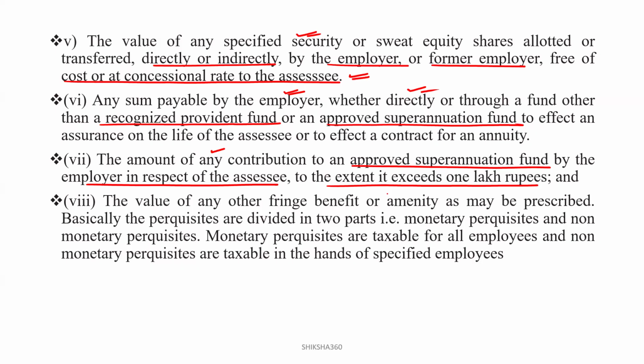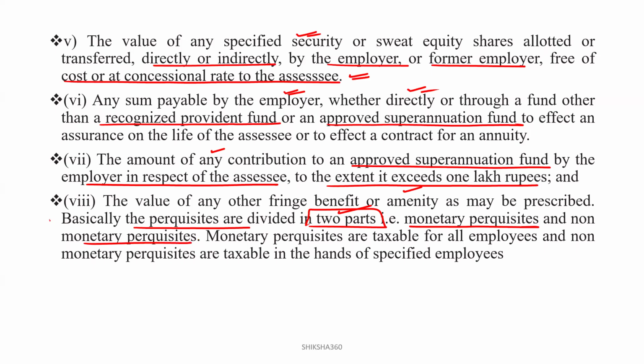Next, the value of any other fringe benefit or amenity as may be prescribed. Basically, perquisites are to be divided into two parts, as I already mentioned at the start of the session: monetary perquisites and non-monetary perquisites.